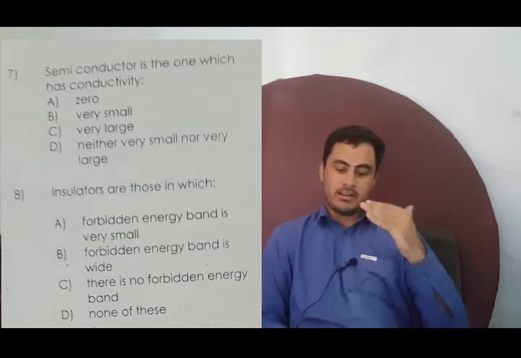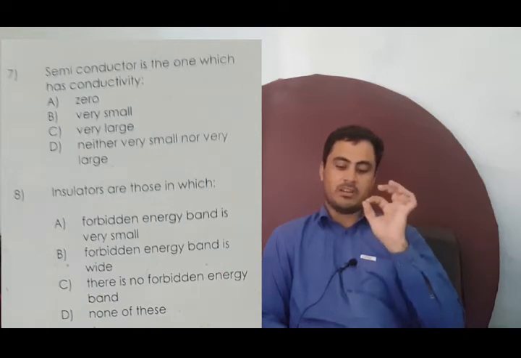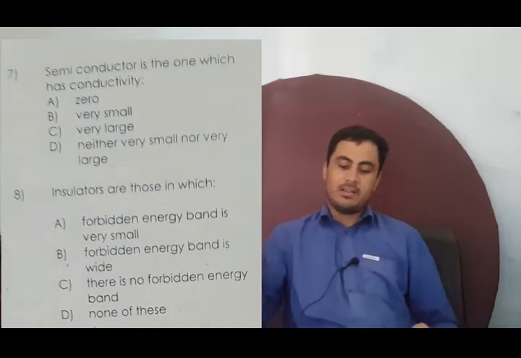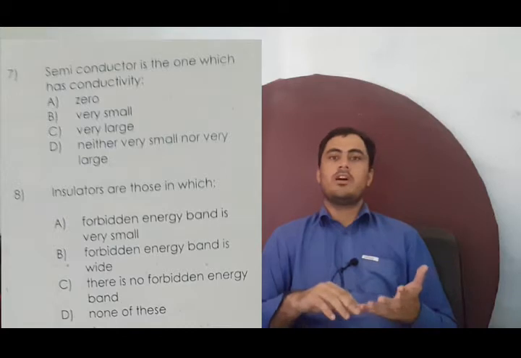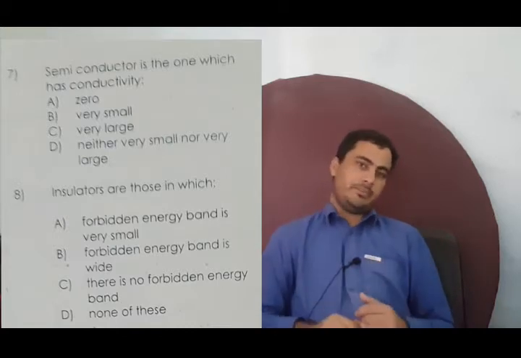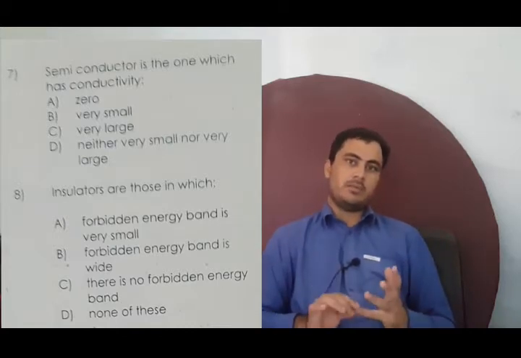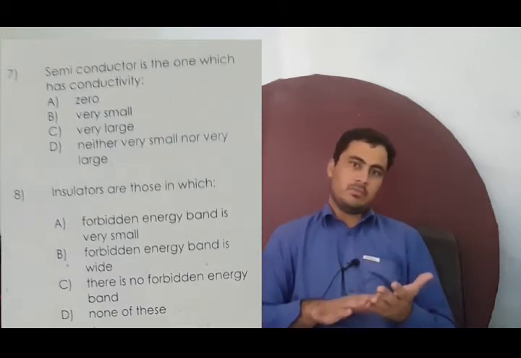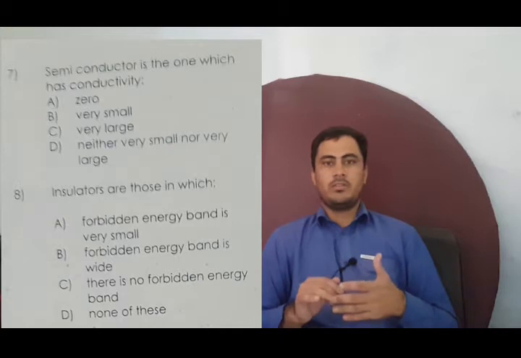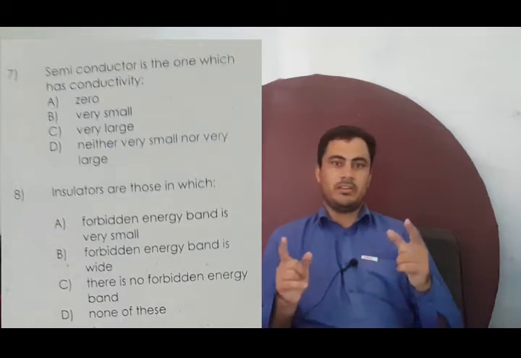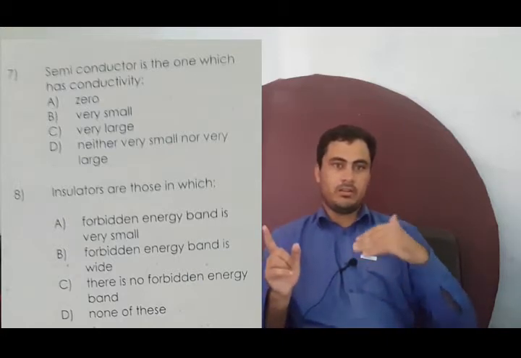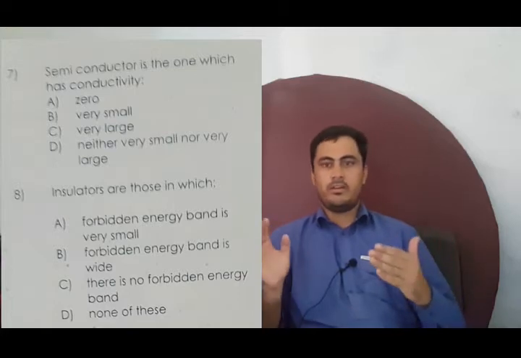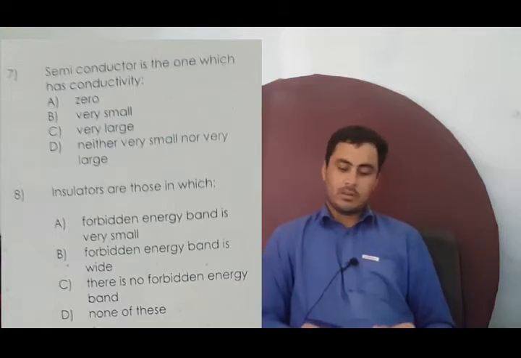So option D is correct, because in option D it is stated neither very small nor very large conductivity. Semiconductors have neither very small nor very large conductivity, because their conductivity is in between conductors and insulators.